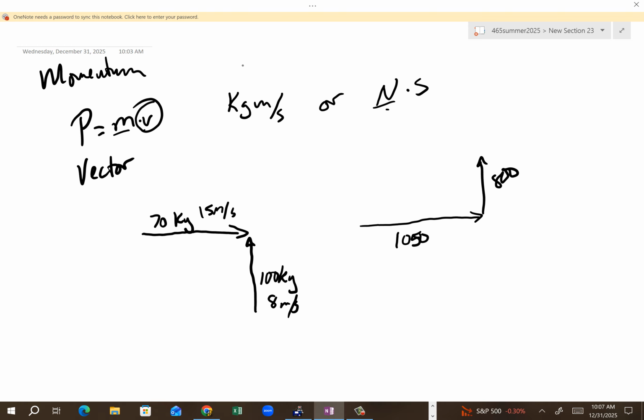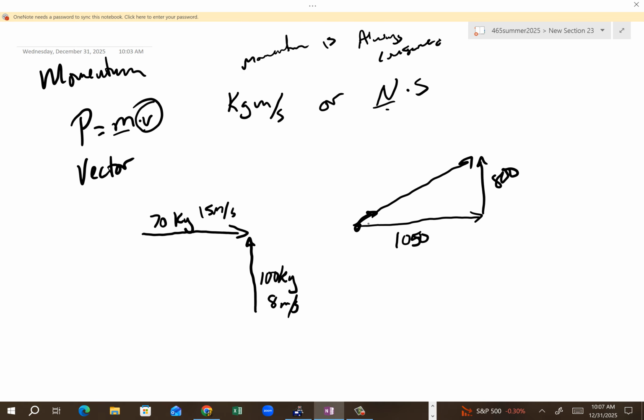What happens is momentum is always conserved. Okay? That means the amount of momentum initially is the same as the momentum afterwards. Okay? So in this case, I'm going to wrap them up and we're going to fly out of bounds this direction. Okay? That's the direction we're going to fly off in once we hit each other. We're going to hit here. We're going to fly out this direction. That direction. Okay? That's the idea.